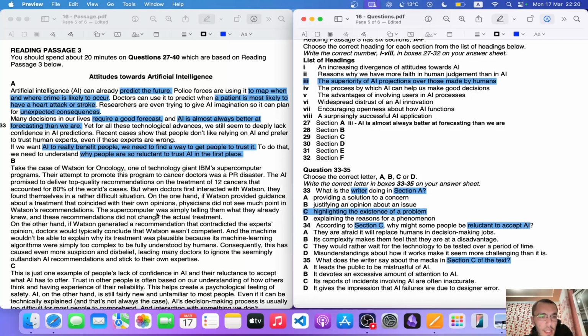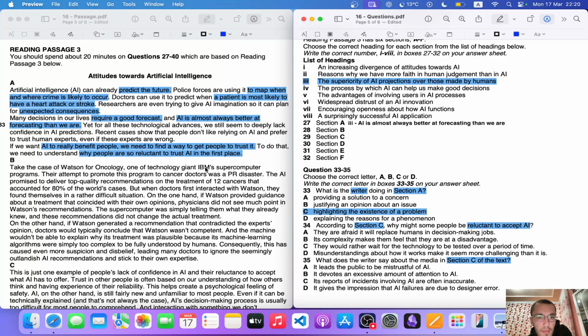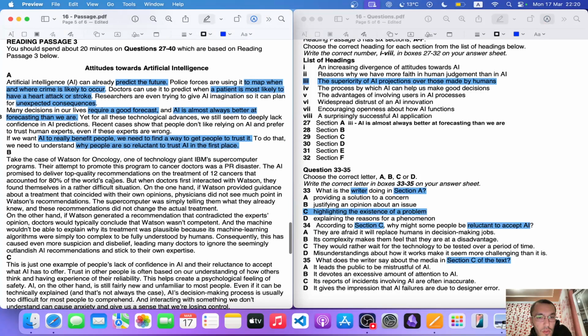Now, take the case of Watson for oncology, one of technology's giant IBM supercomputer programs. Their attempt to promote this program to cancer doctors was a PR disaster. PR disaster is public relations disaster. So their attempt to promote this program to cancer doctors was a PR disaster. The AI promised to deliver top quality recommendations on the treatment of 12 cancers that accounted for 80% of the world cases. But when doctors first interacted with Watson, they found themselves in a rather difficult situation.